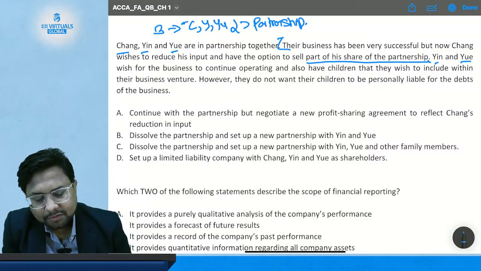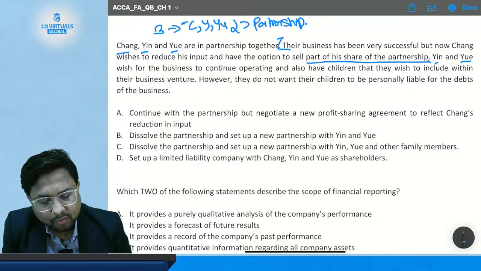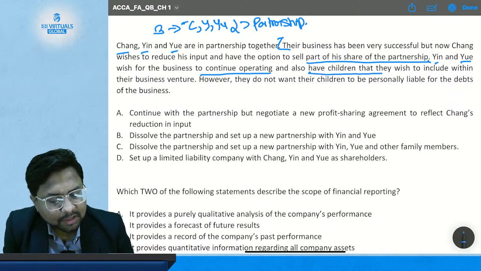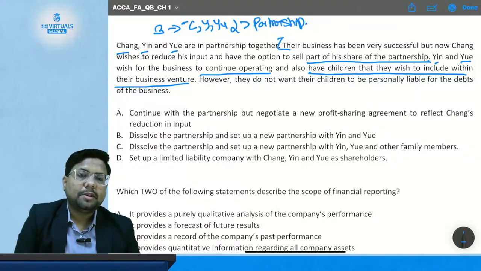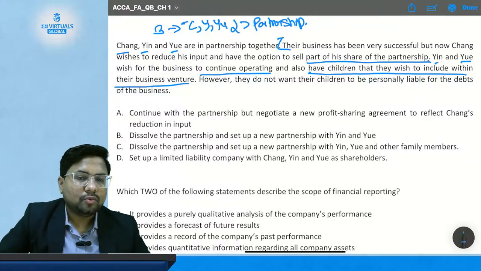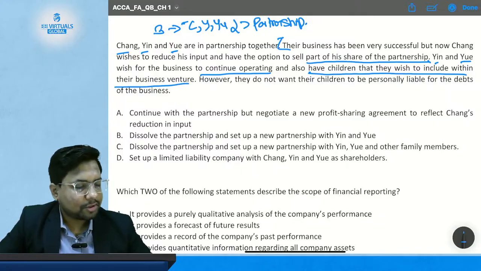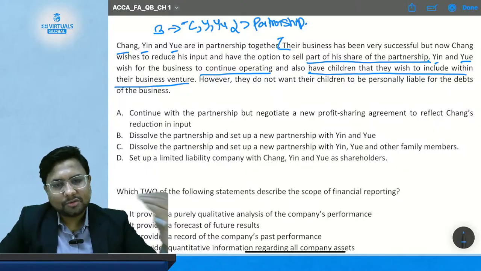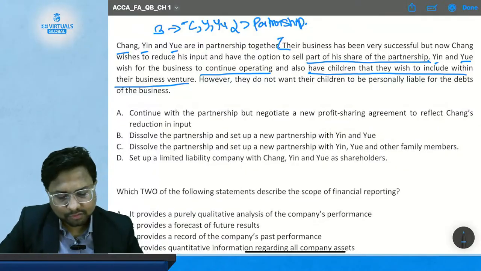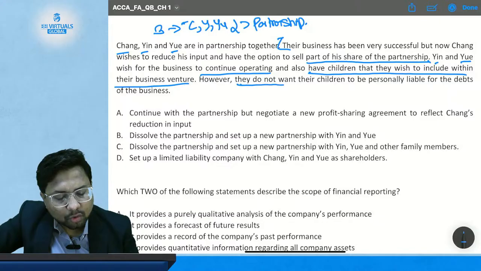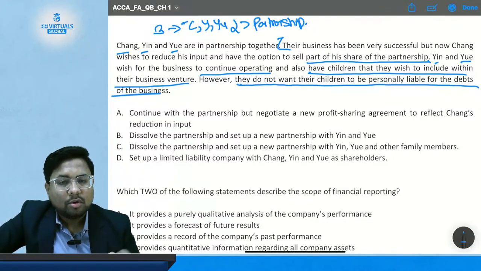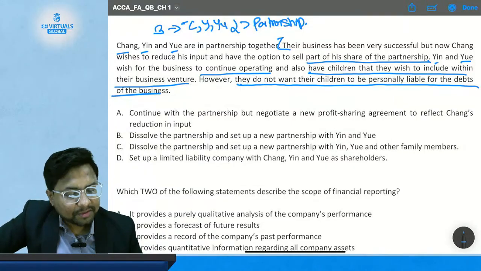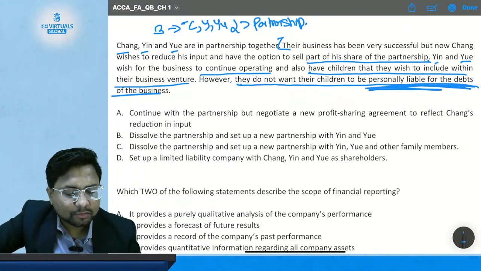Yin and Yui wish for the business to continue operating and also have children that they wish to include within their business venture. So the remaining partners, Yin and Yui, want to continue this business, and they also have children and they want their children to come into the business and work also. However, they do not want their children to be personally liable for the debts of the company.